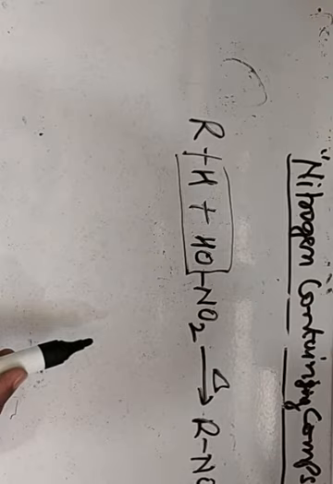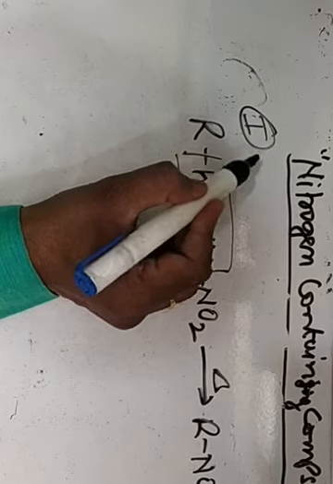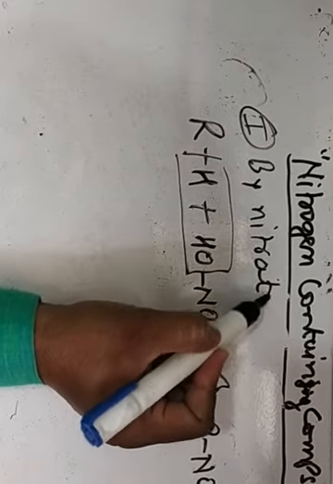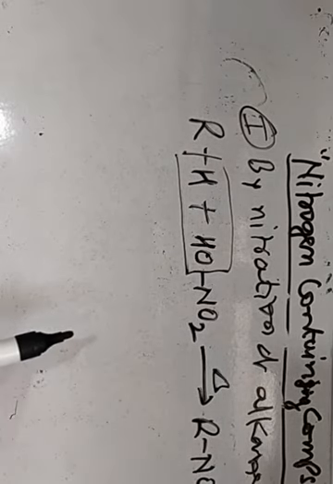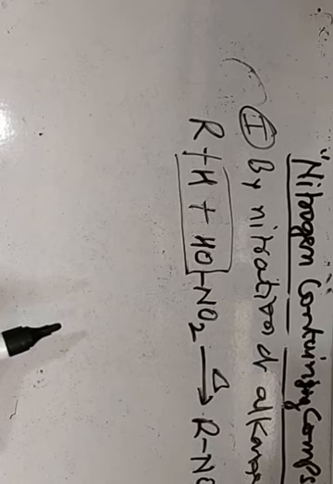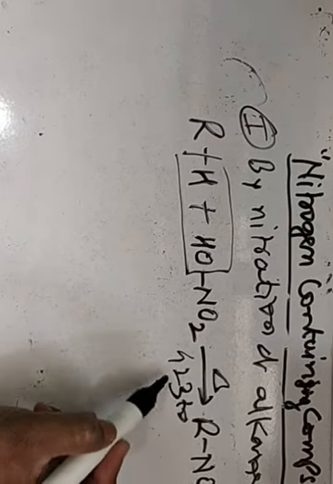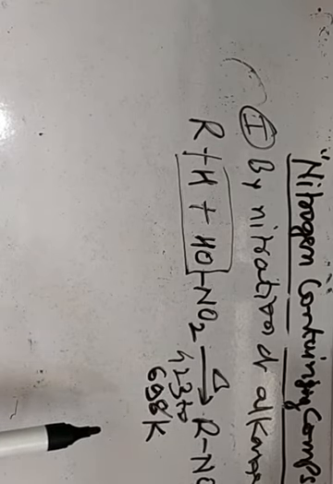The reaction is known as nitration of alkane. In this reaction, alkane is heated with concentrated nitric acid at about 423 to 698 Kelvin, and we get the compound nitroalkane.